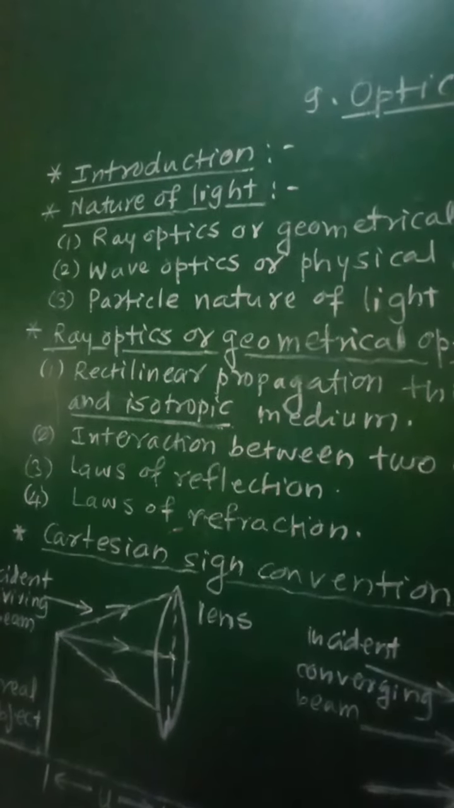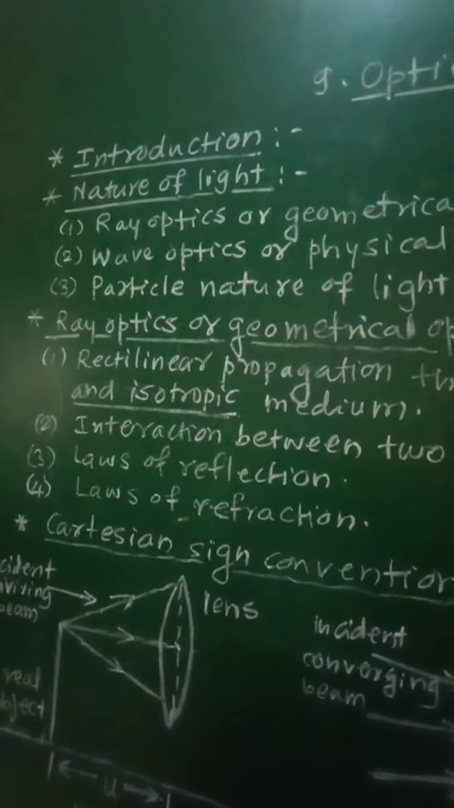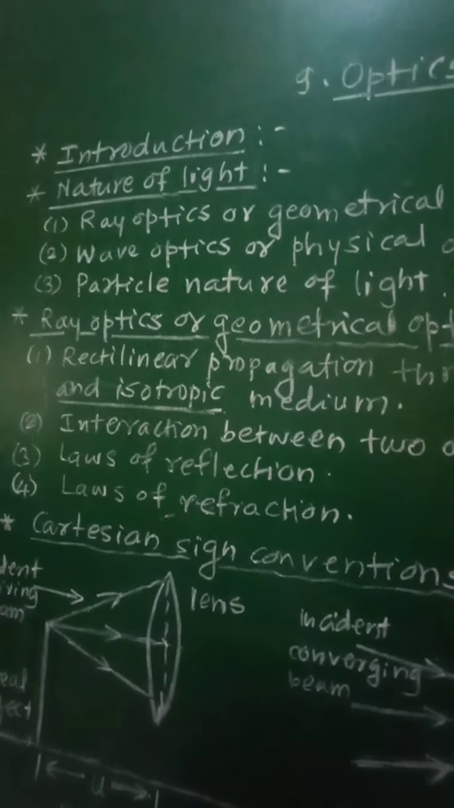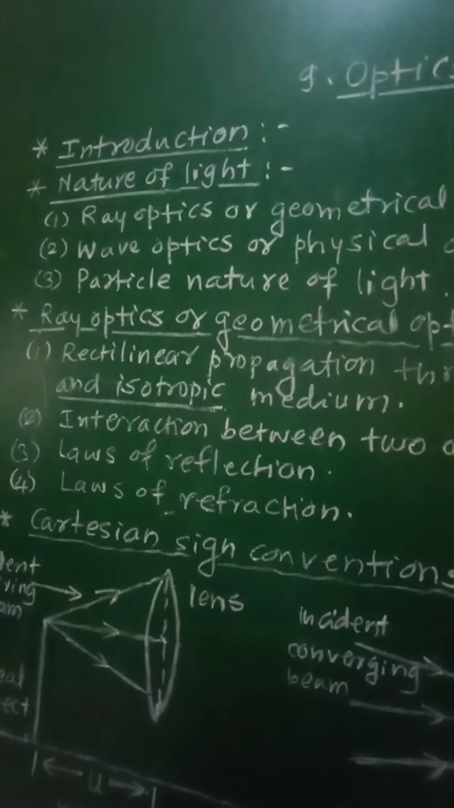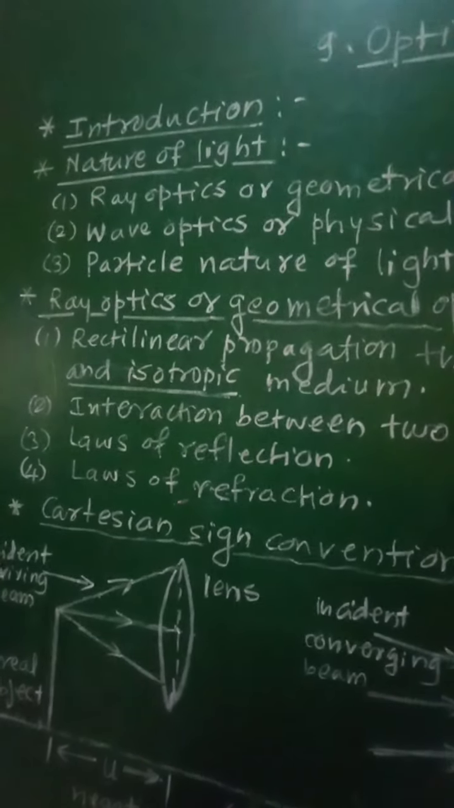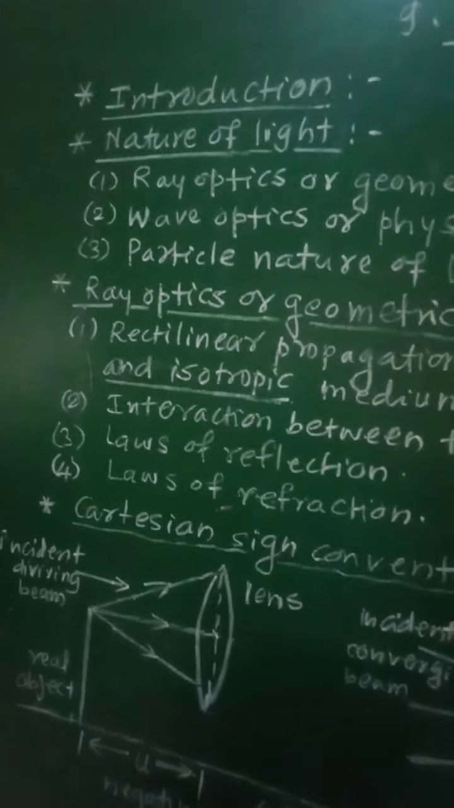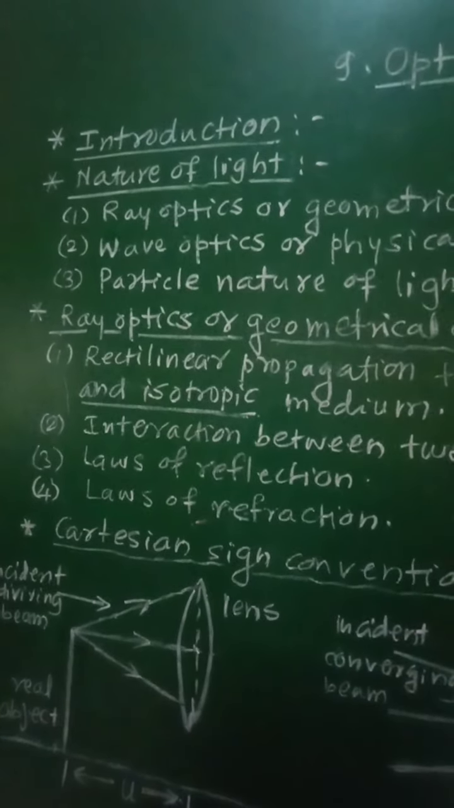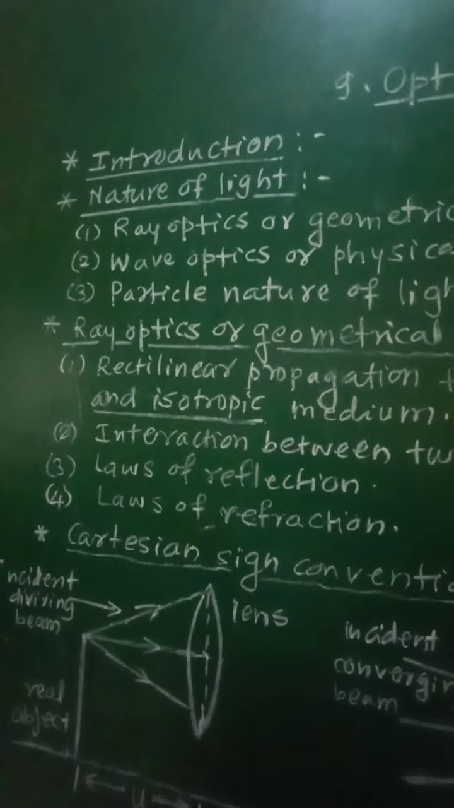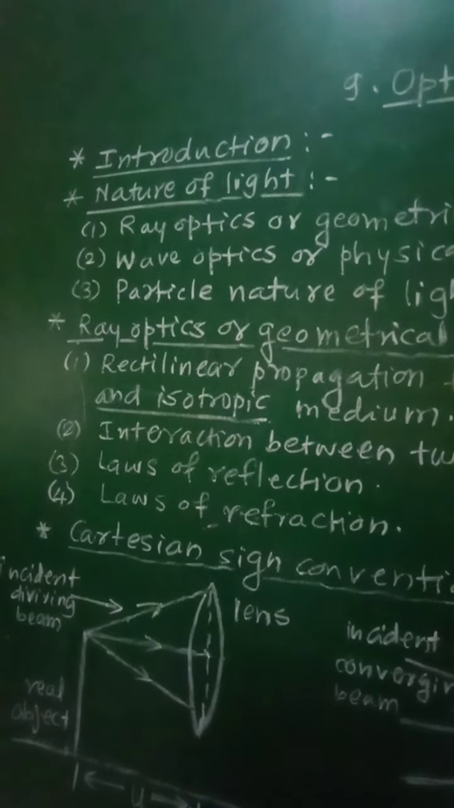In optics, we study the nature of light, the phenomena of light, and some of the optical instruments or materials such as lenses, mirrors, prisms, microscope, telescope, etc. Now, let us see what is the actual nature of light. The different theories describe different natures of light, and these are as follows.